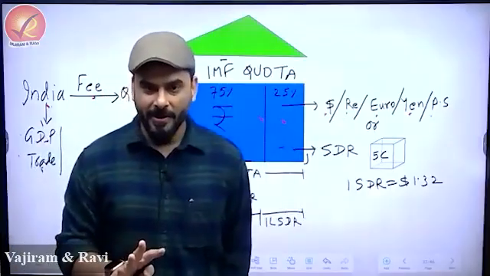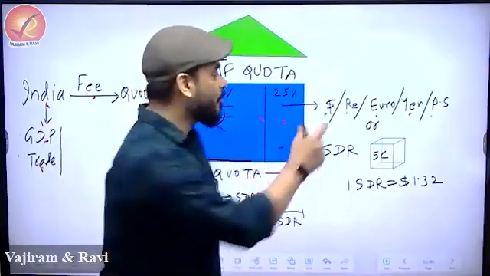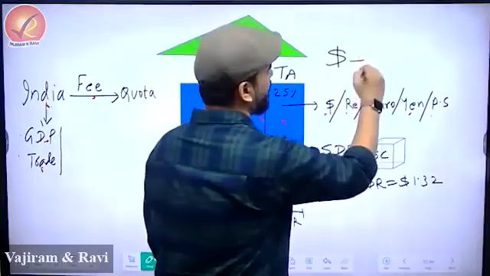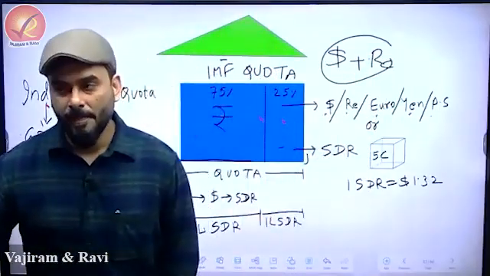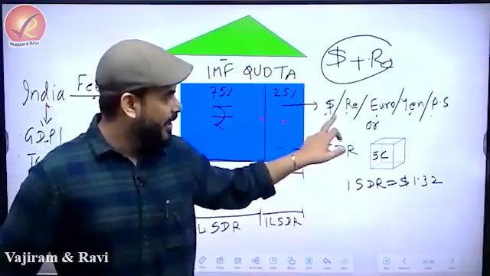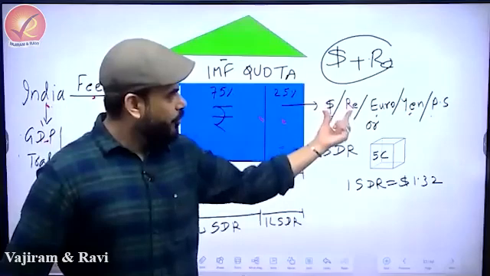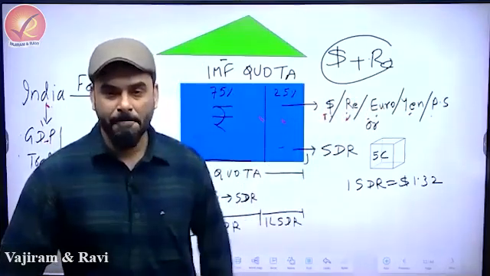Anything you feel like, or you can create a combination of these currencies. For example, you can take some dollars plus some Chinese renminbi and fill it here. So IMF said, either you take any one of these, or two, or three, or four of these, and fill it here.